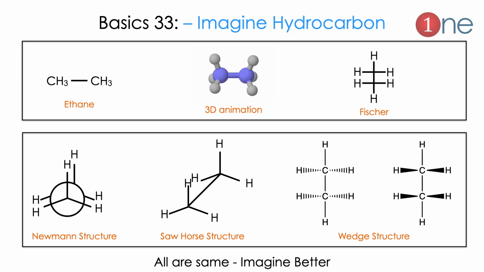Newman structure is where you are seeing the molecule from the top, where both tetrahedral structures are behind each other. Next thing will be on the skeleton structure. It will be like writing only the skeleton and looking at the molecule. The next thing will be the wedge or Fischer type structure, where you are writing a 3D molecule on 2D paper. So the atoms below the plane you write as a dotted wedge. The atoms above the plane you write as a solid wedge. So the same thing can be written in many forms. So imagine better to master organic chemistry.